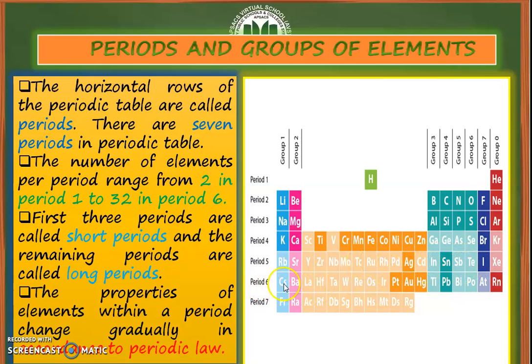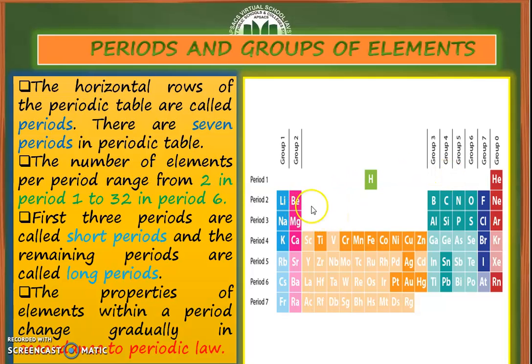Similarly, period number 6 is from cesium to Rn, and so on. So there are a total of 7 periods, or 7 rows, in the periodic table, and the number of elements per period ranges from 2 in period 1 to 32 in period 6. As you can see, period number 1 contains only 2 elements, hydrogen and helium.